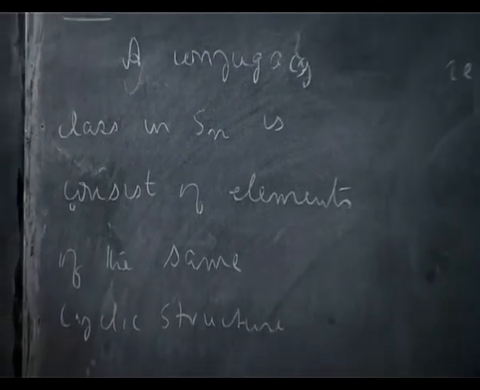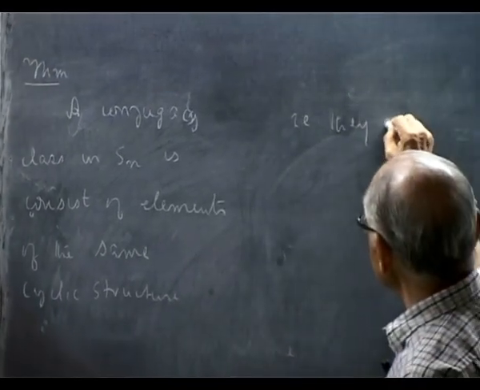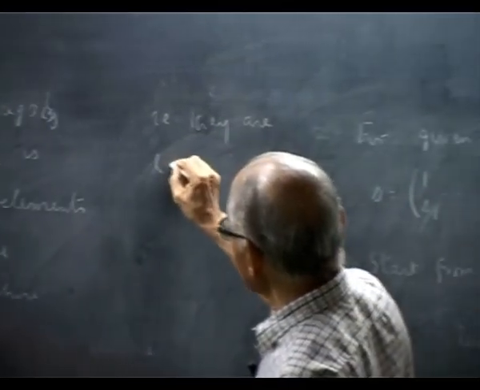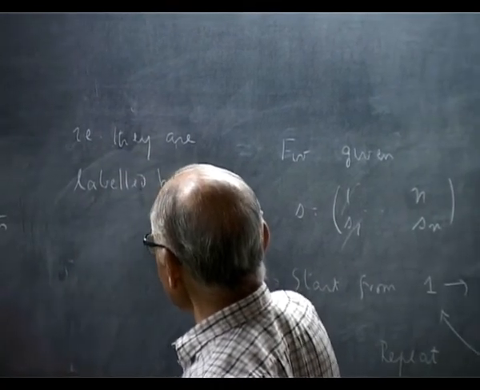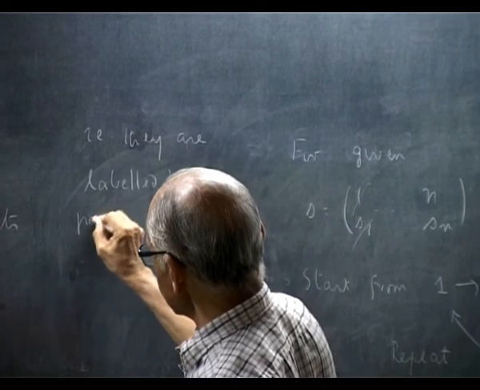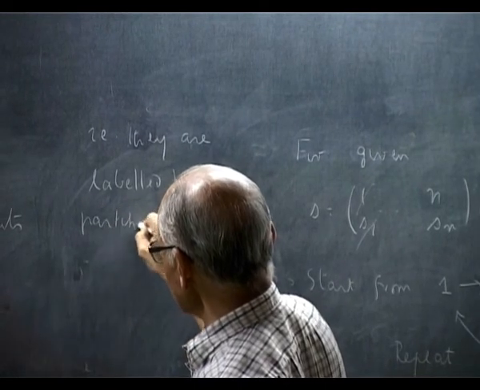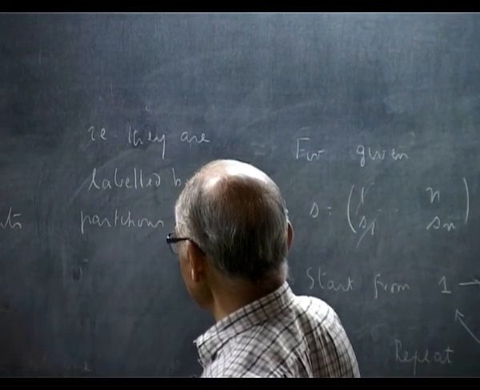They are labeled by partitions of n. This I have to prove.